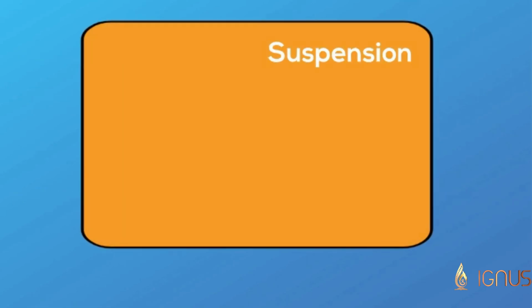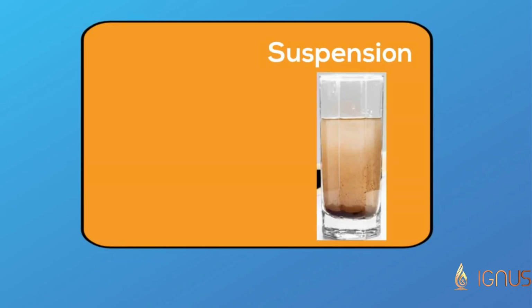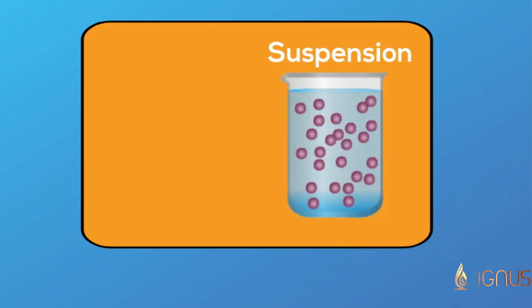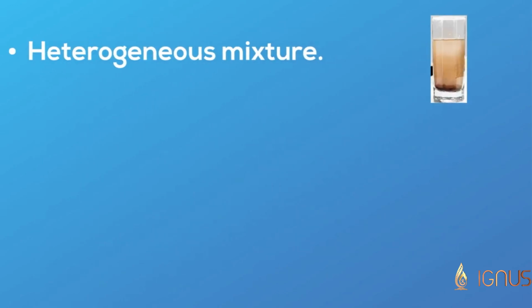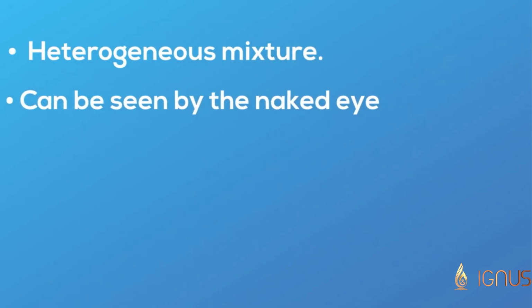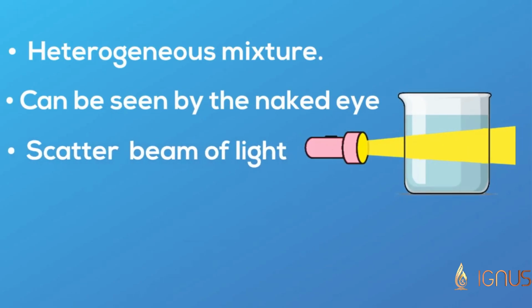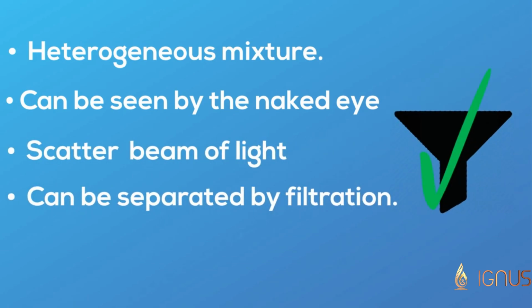A suspension is a heterogeneous mixture in which solute particles do not dissolve but remain suspended. Their properties are: it's a heterogeneous mixture, the particles can be seen by naked eye, the particles scatter a beam of light, and the solute particles settle down when left undisturbed, and they can be separated by filtration.